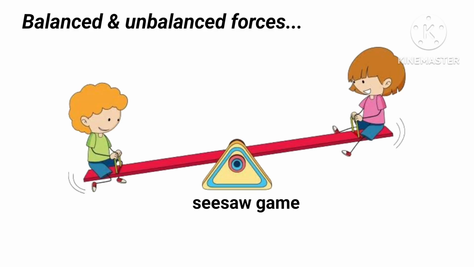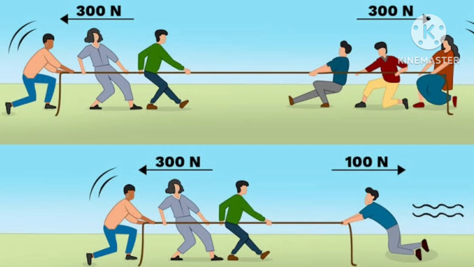Here in the seesaw game, what we see is that the seesaw is not balanced. It is all set to move up or down. This is the case of an unbalanced force. Here is one more example of balanced or unbalanced force.